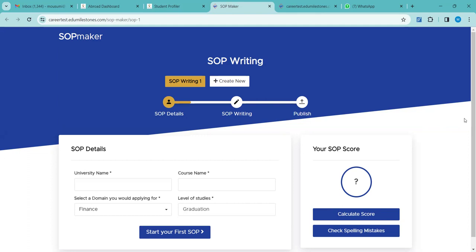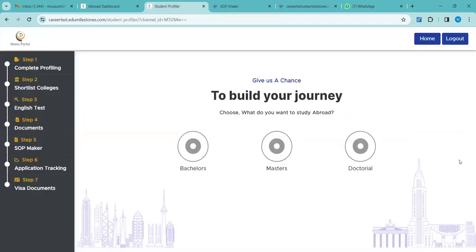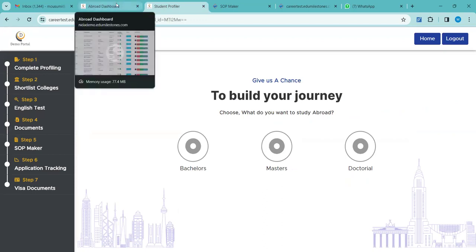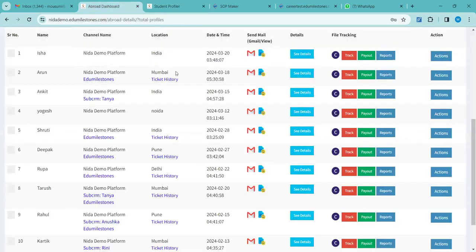Would just charging the students for profiling be worthwhile? After they have inserted all the details and filled the questionnaire, is the report generation available to all, or will we be sending them the report? They have just completed the profile, so they can download it on their own. That is not an issue. They cannot shortlist the colleges, though. College shortlisting is upon us, right? Yes, college shortlisting is upon us.